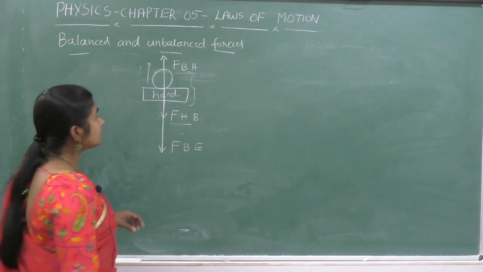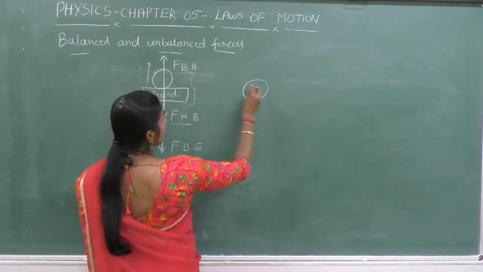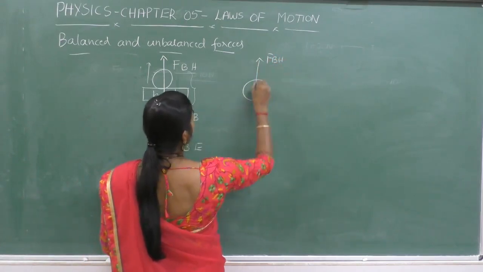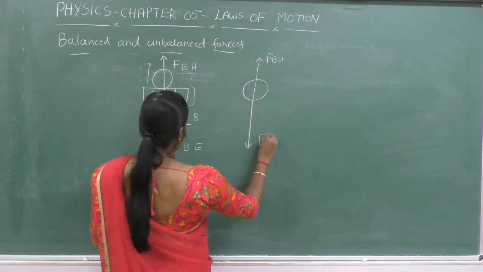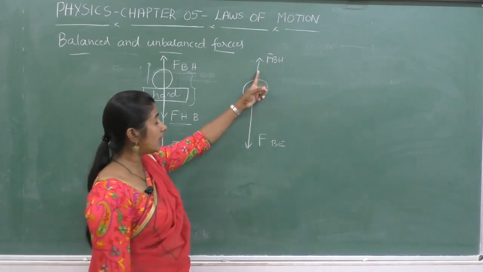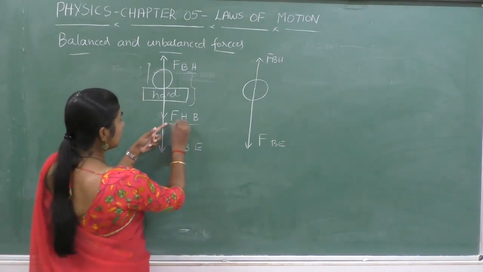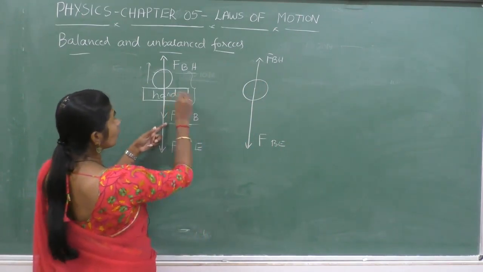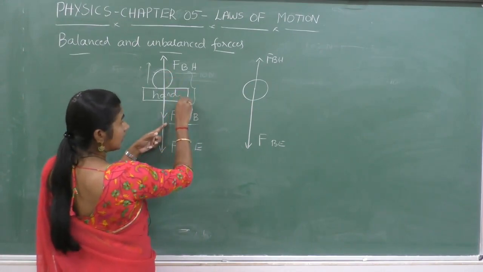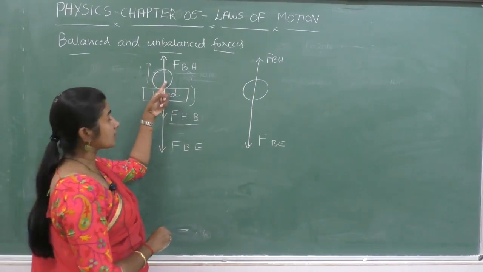That means in this case, the forces actually acting on the object are FBH and FBE, that is, the force exerted by the hand on the ball and the force exerted by the earth. This force FHB is not acting on the ball. This is the force exerted by the ball on the hand. It has nothing to do with the object.